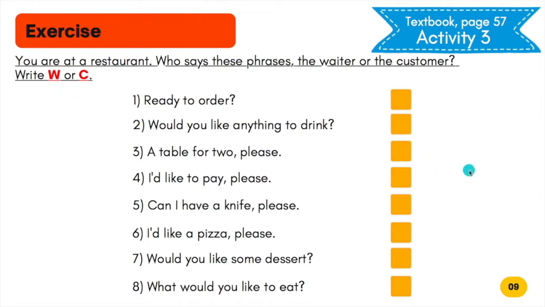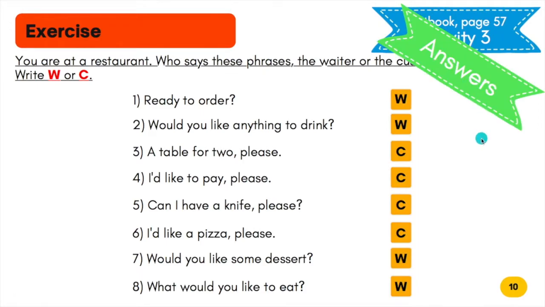We did this last week. Okay, you can try it now. And later, I will show you the answers. Okay, now let's look at your answer. Number 1. Ready to order? The waiter. W. Number 2. Would you like anything to drink? W. The waiter. Number 3.